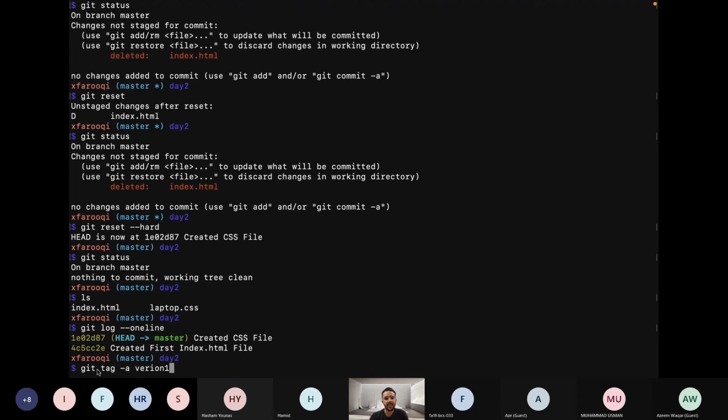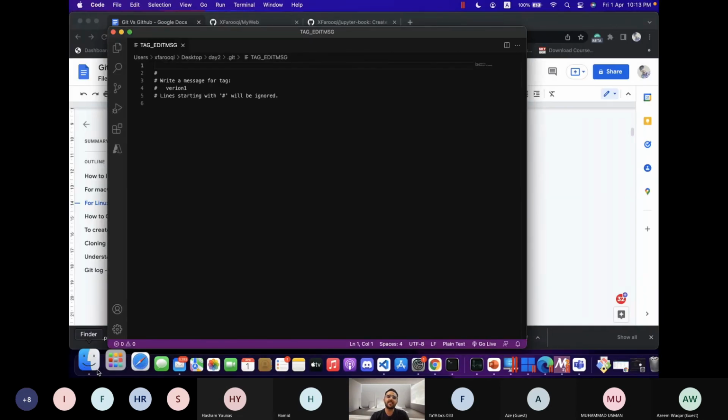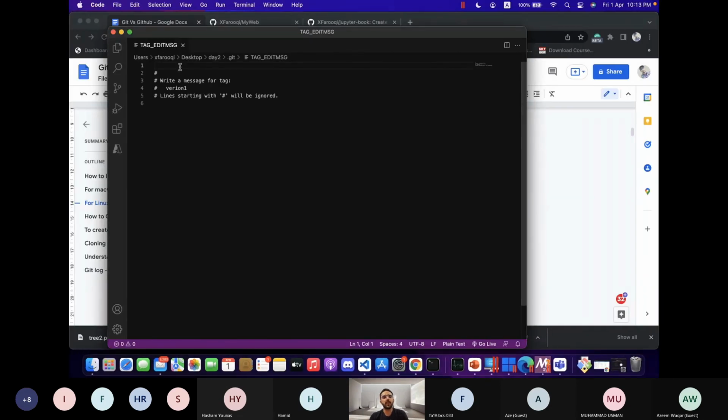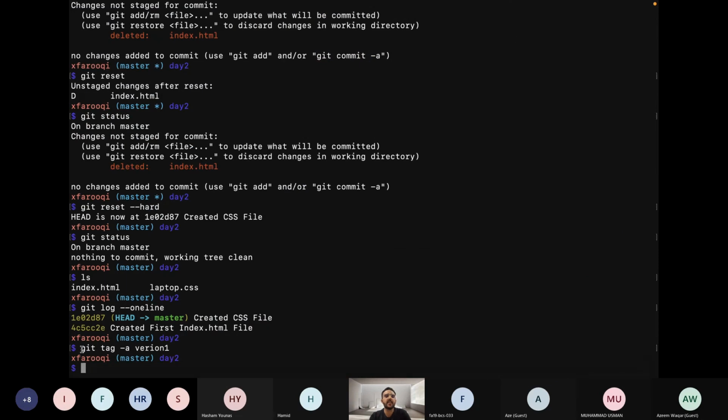If we hit enter, what will it do? It opens up VS Code, wanting me to write the message for the tag for this commit. So I write a message, press Ctrl+S, and after I hit enter, it created the tag.